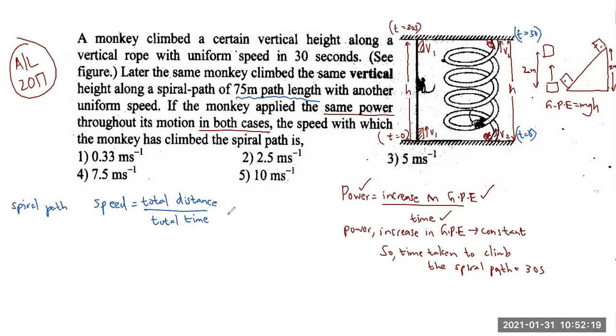Right, then what will be the speed? The total distance is 75 meters along the spiral path. Time taken is 30 seconds. Therefore, the final answer is going to be 2.5 meters per second, and that would be the second answer. So, from the information given, you should figure out that the time taken by the monkey to reach the ceiling is 30 seconds.